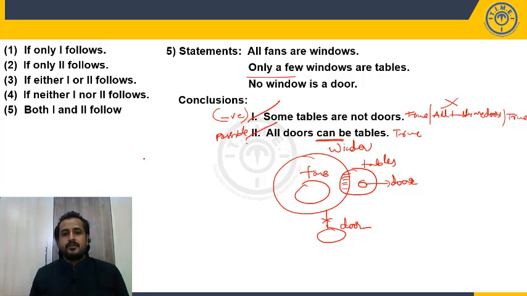So 1 follows and 2 follows. So both 1 and 2 follow. Both 1 and 2 follow is in which option? Fifth option. So my answer is choice 5.